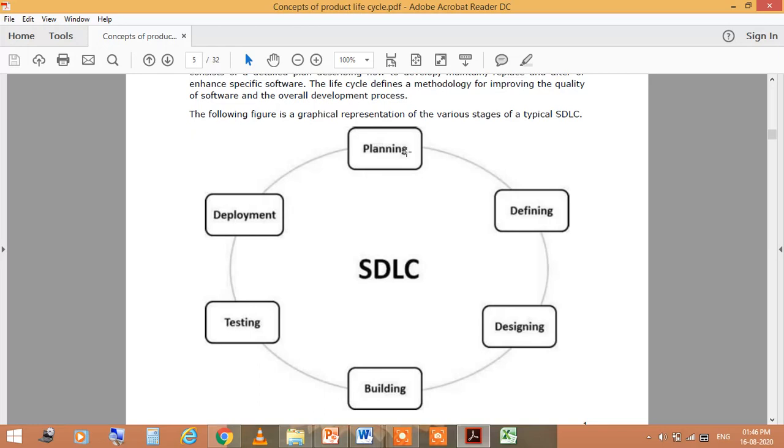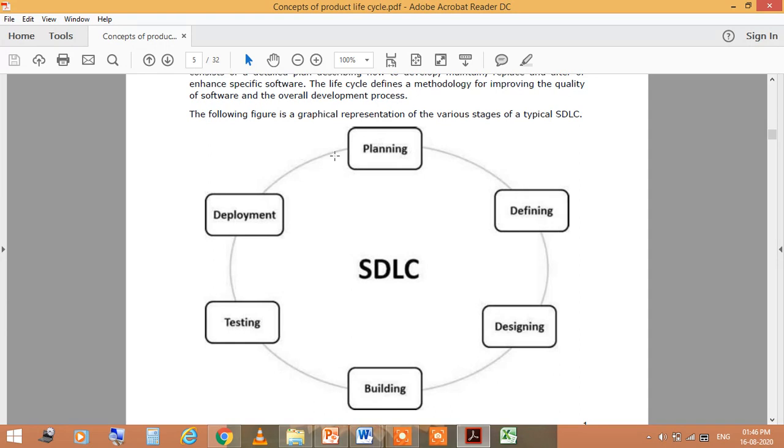Then the deployment. Deployment means you have to give that thing to the customer, and for this you need to give the passwords also, and the entries also, because this is somehow confidential, and it should not go public. Okay, so these all are the phases which are used in the software development life cycle.